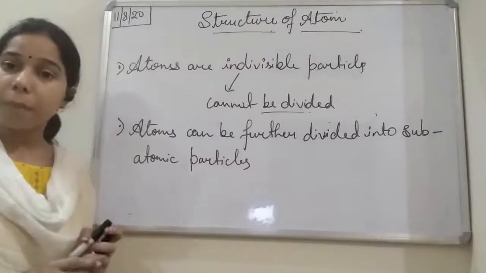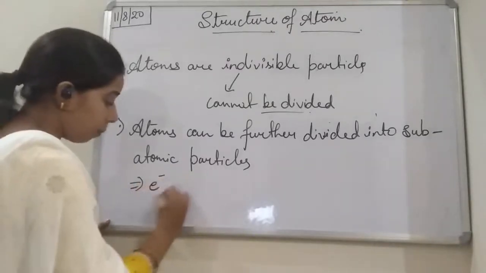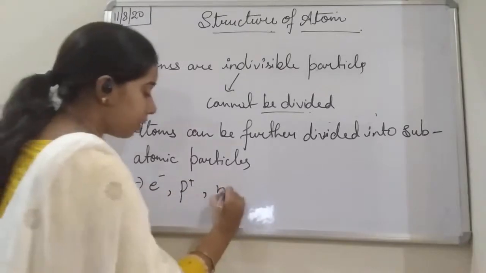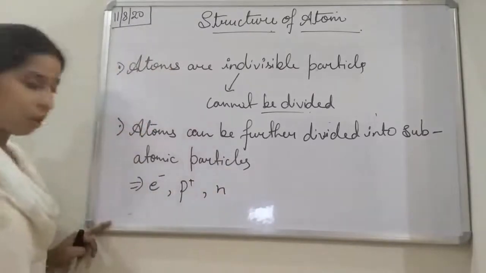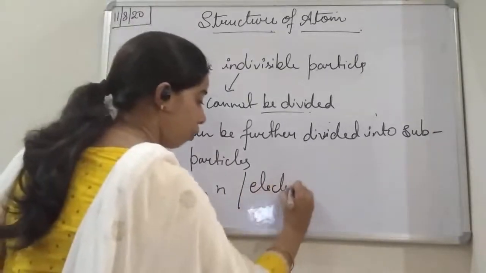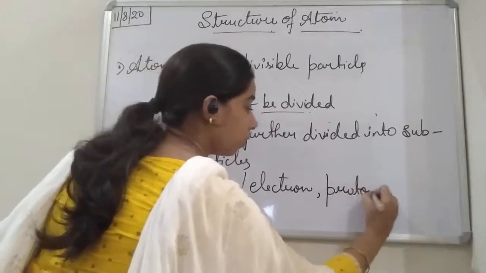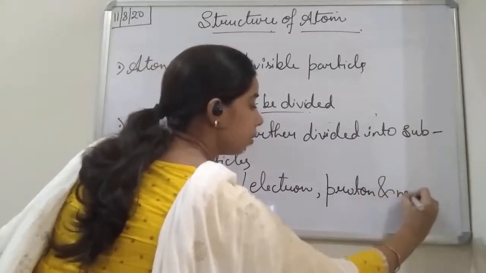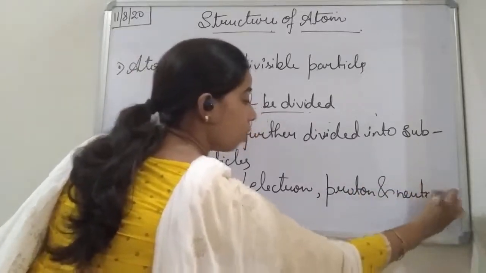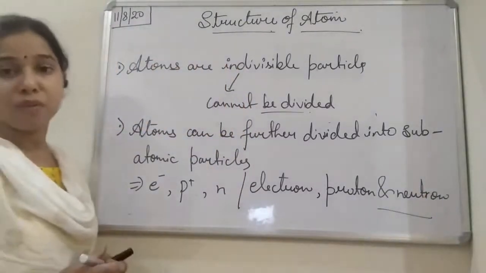So subatomic particles means electron, proton and neutron. Okay, so 3 subatomic particles are present in the atom.